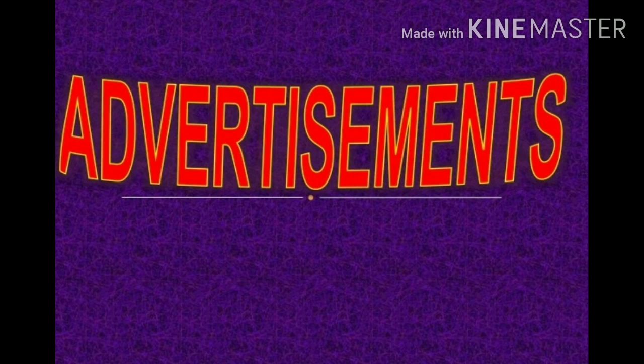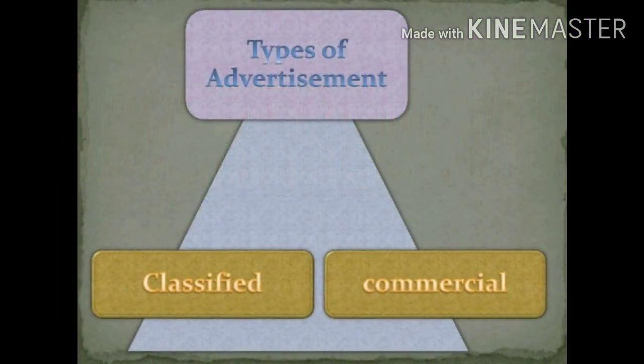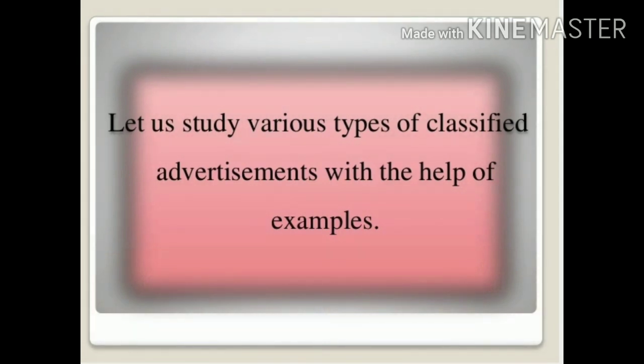In the previous class, we have read about advertisements, and we have read that there are two types of advertisements: classified and commercial ones, which we also call displayed ones. Okay, these are the two types of advertisements.